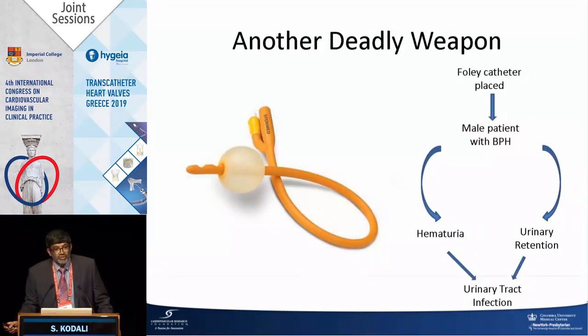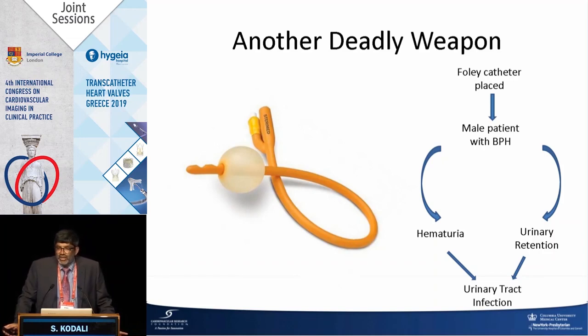Infection. We've all had these scenarios. I consider the Foley catheter to have become a deadly weapon, right? It leads to a lot of events, especially in men. You have a male with BPH, the nurse has a hard time placing the Foley, tries multiple times, and they try a coude, and they end up with hematuria. Then there's a long hospitalization, then the catheter doesn't come out, then they get a UTI.